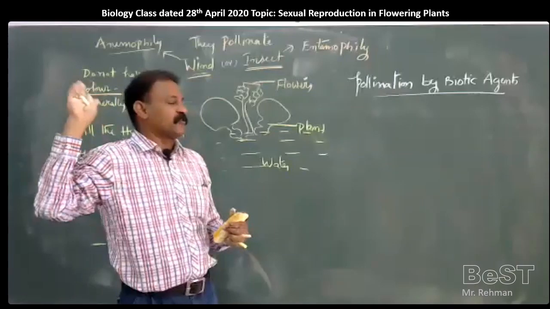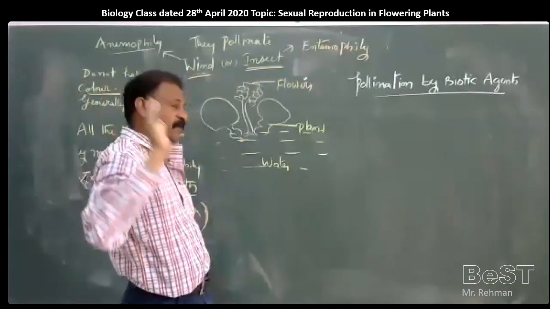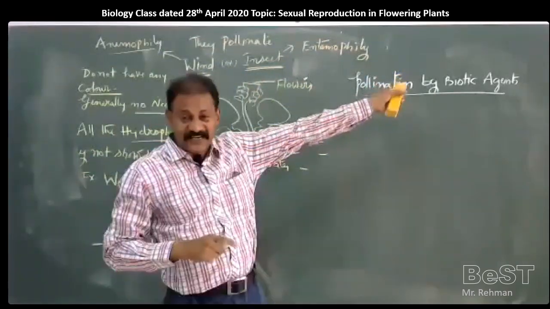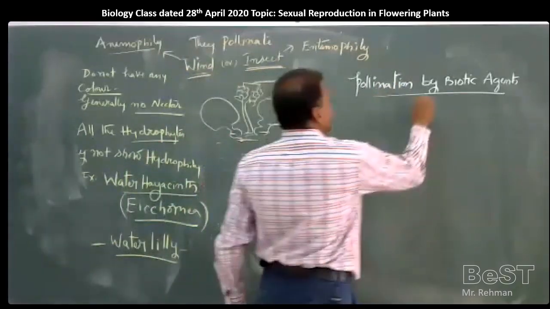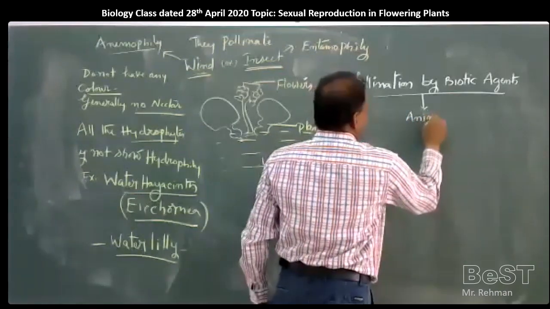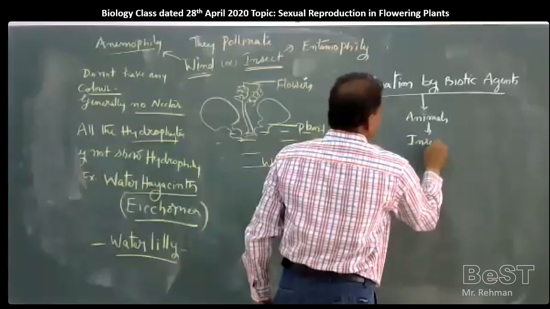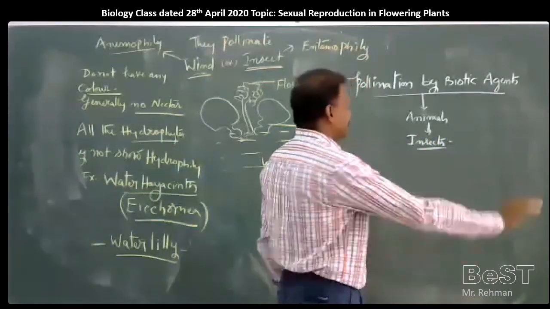Few species or groups of plants show wind pollination and water pollination. But the major amount of plant species show pollination by biotic agents, particularly animals. In that, particularly insects, generally.